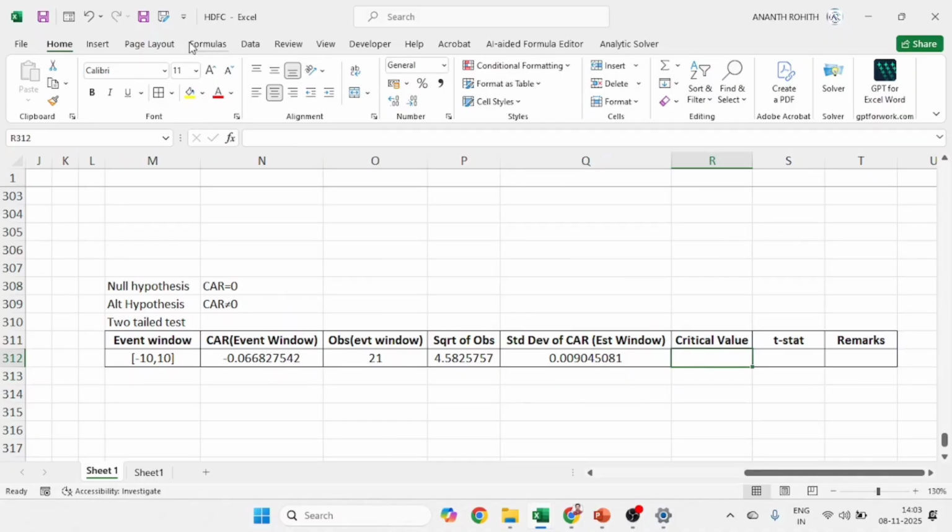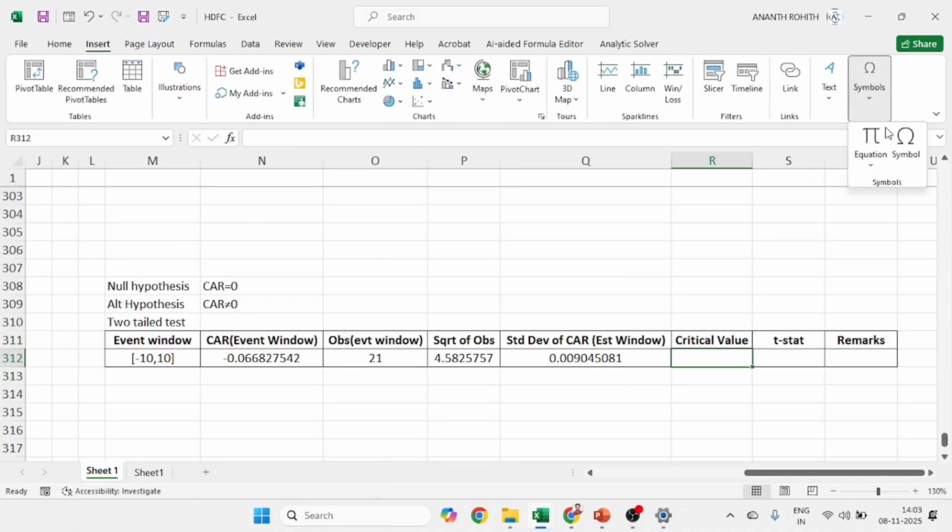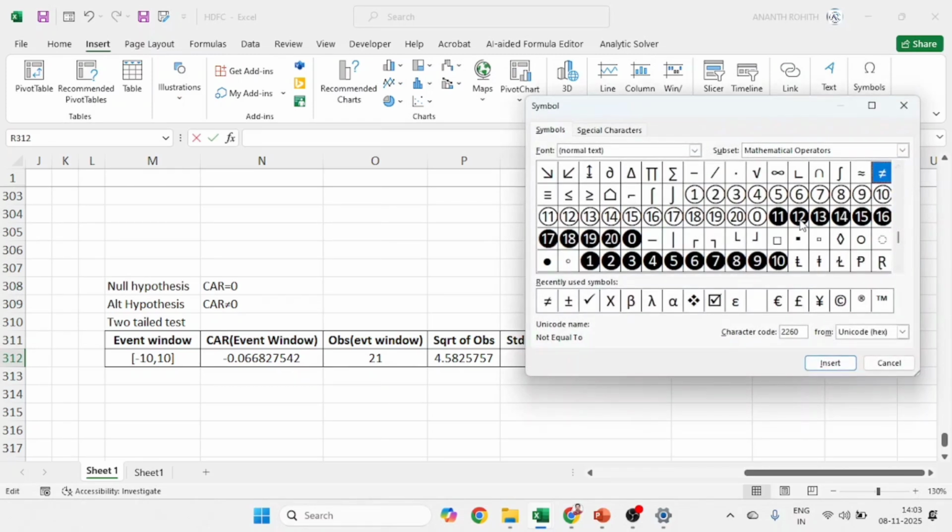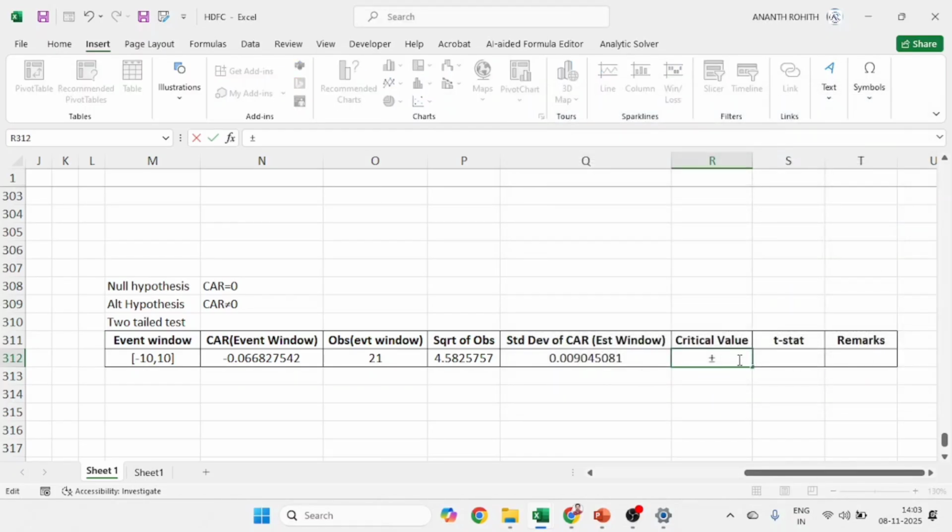Critical value, that is to decide whether to accept or reject the null hypothesis. So the t distribution two-tailed critical value at the 5% level of significance is always plus or minus 1.96, since it is two-tailed. The plus or minus symbol you can get from the symbol option in the Insert tab in the ribbon. Go to Insert, Symbols, and you will get plus or minus. Insert, close. So I will type 1.96.